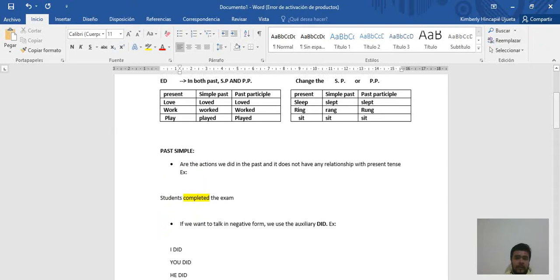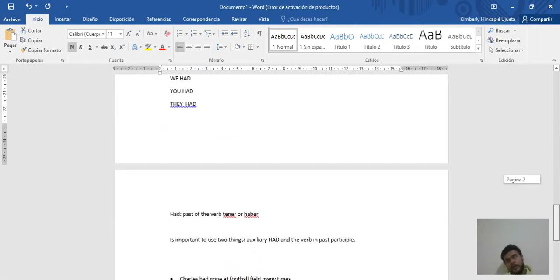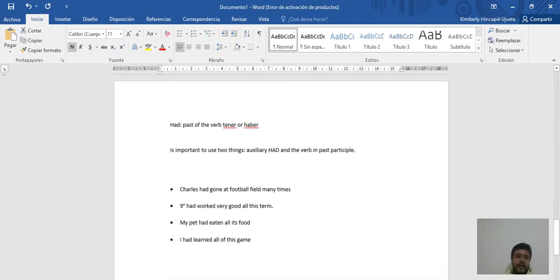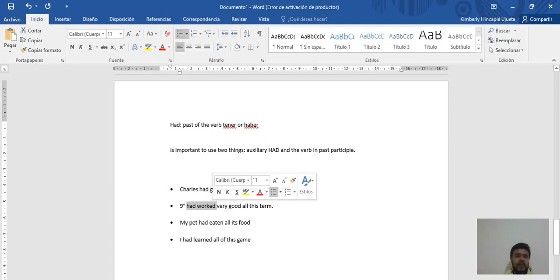in past simple and past perfect, we can use both kinds of verbs, for example, irregular verbs and regular verbs. In this case, we can use whatever, and the meaning obviously is going to change, but this is according to the sentence that we're going to work. In this case, ninth graders had worked very good all this term. Grado noveno había trabajado muy bien todo este periodo.